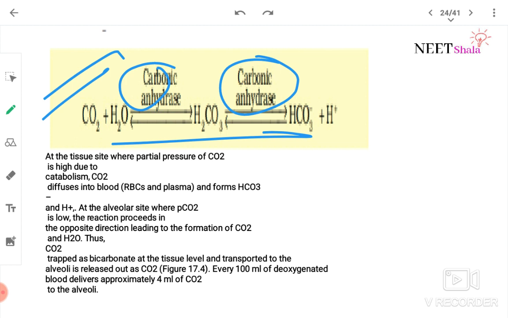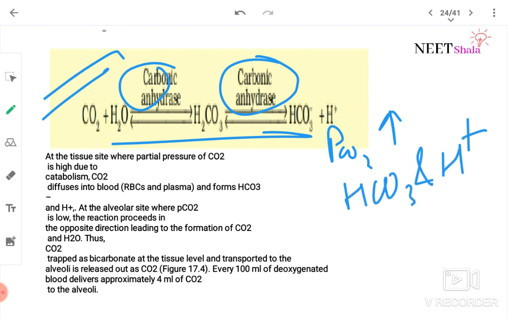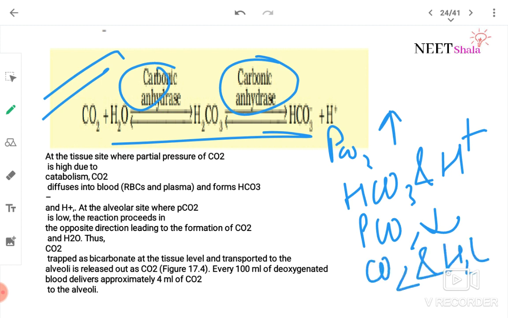At the tissue site where partial pressure of carbon dioxide is high due to catabolism, carbon dioxide diffuses into blood, RBC and plasma and forms HCO3 and H plus. At the alveolar site where PCO2 is low, the reaction proceeds in the opposite direction, leading to formation of carbon dioxide and H2O.